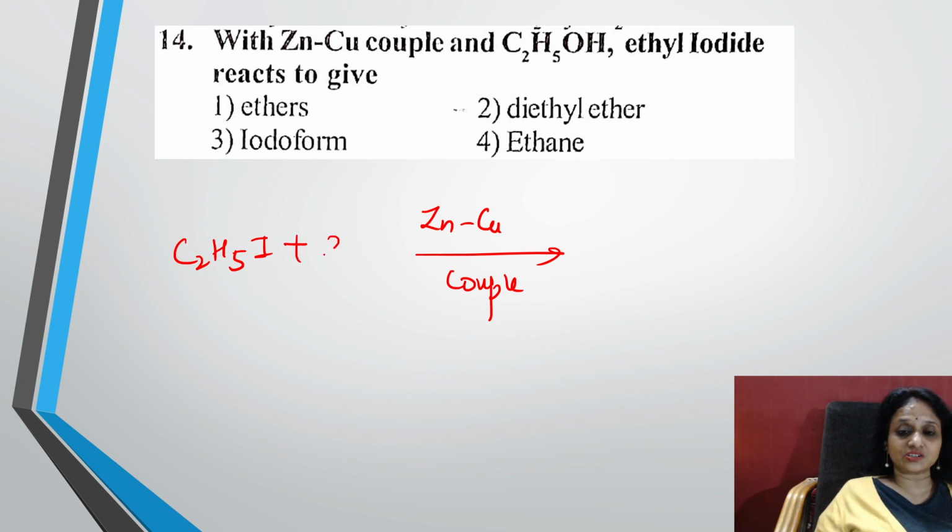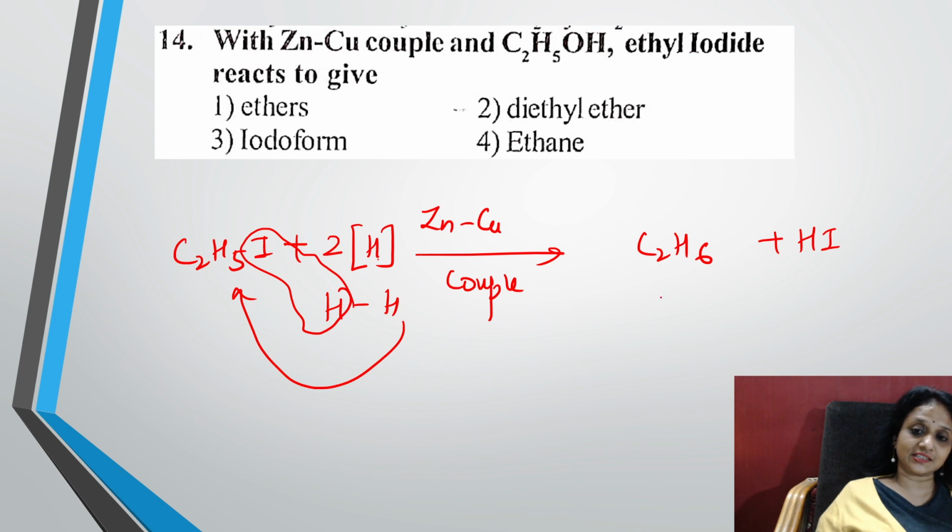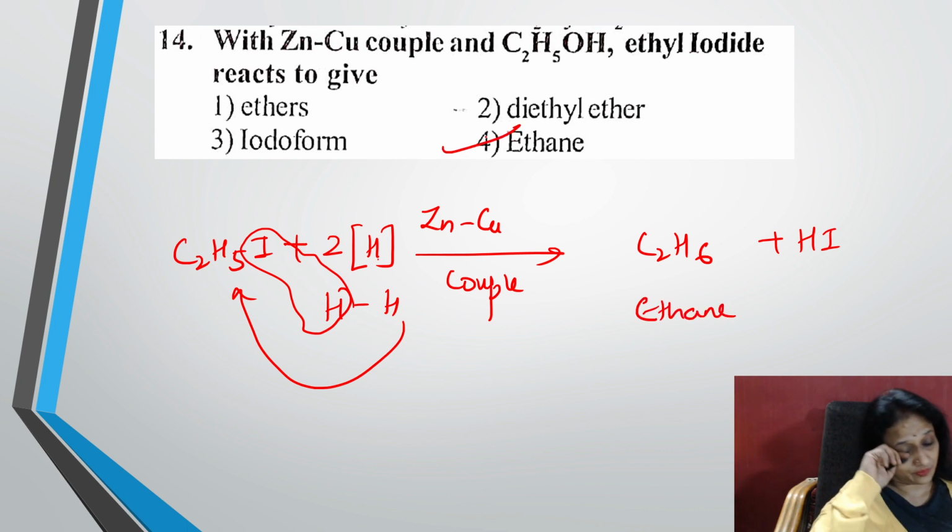So it is reduction. I'm adding two hydrogens to this. One hydrogen comes out with the iodine and you get HI, and the leftover hydrogen attacks this to give C2H6. So what is the compound, students? I have got ethane. Ethane is the compound. Easy.